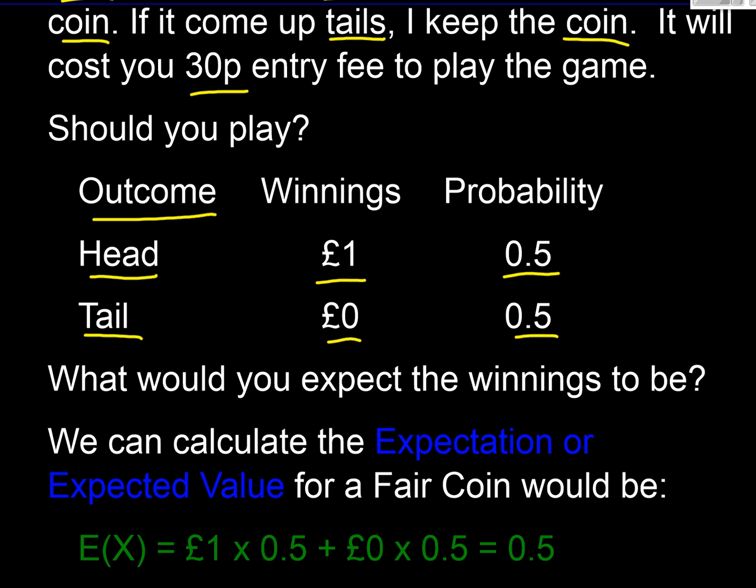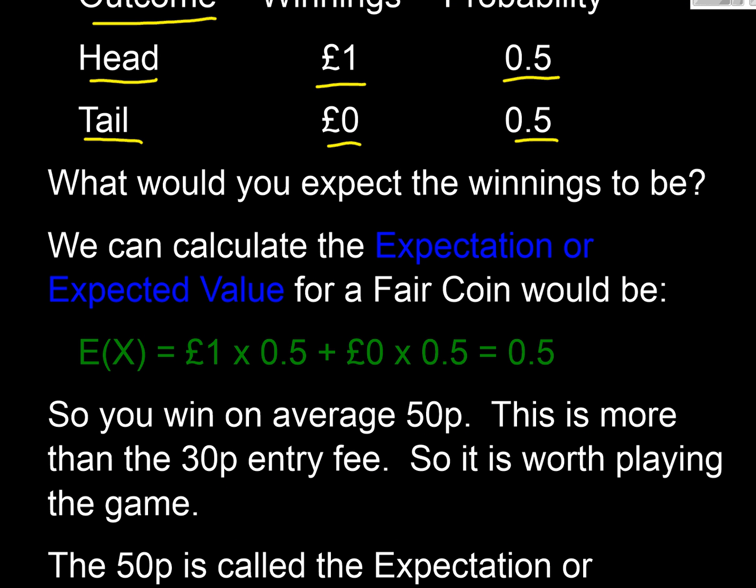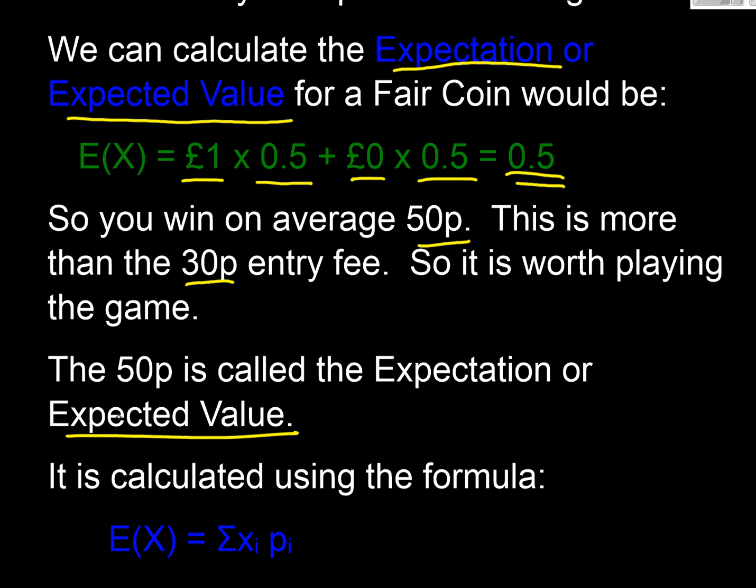So what would you expect your winnings to be in this game? Well, we've got a 0.5 chance of winning £1, and we've got a 0.5 chance of winning nothing. We multiply those out and add them up, and we find that on average we would expect to win 0.5 of £1, or 50p. This is called our expectation, or our expected value. Would we play the game? Yes, because the entry fee is 30p, so it'd be worth playing the game. We'd make a profit. So that 50p is our expected value or expectation.